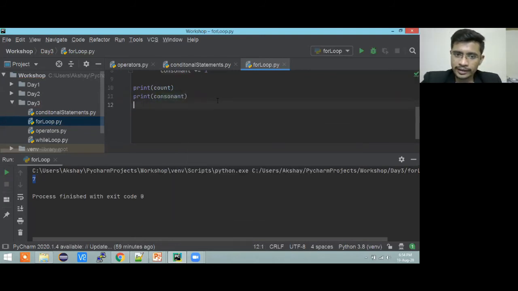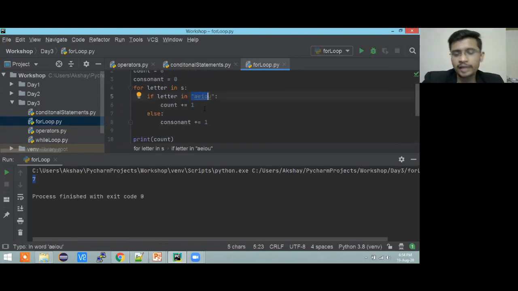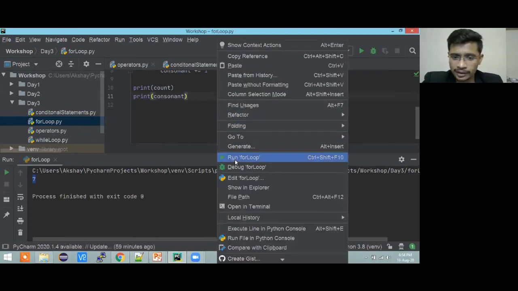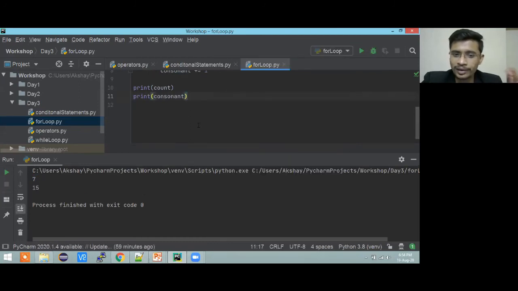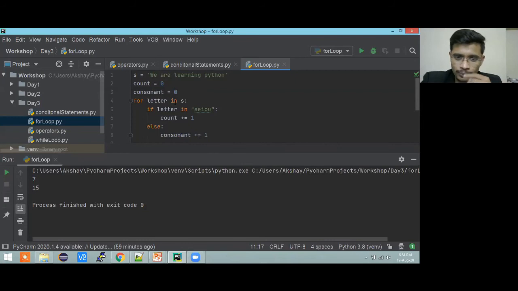So this is very easy. What I'm doing is, if it is not in AEIOU, it means it is not a vowel, it means it is a consonant. That's it. As simple as that. English is very easy. If it is not a vowel, it is a consonant. Simple, right? You can check the length of this string by doing length of string.